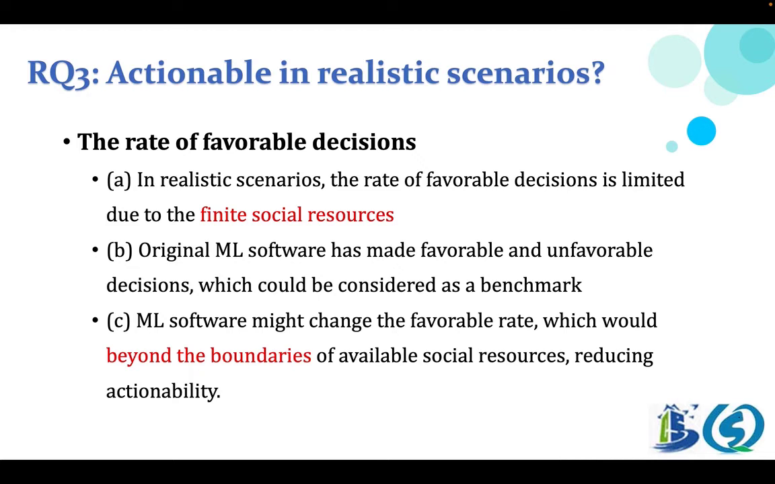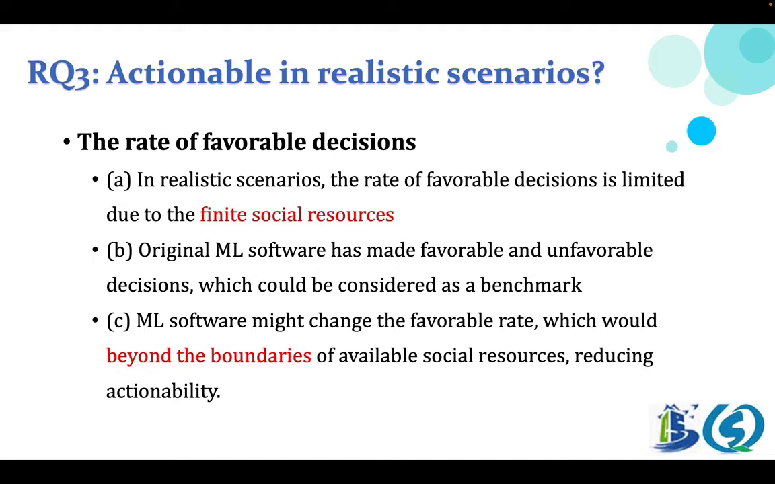To measure the actionability of fairness methods, our measurement is based on the following points. First, in realistic scenarios, the rate of favorable decisions is limited due to the finite social resources. For example, for the loan application, the rate of approval is restricted. Second, before applying fairness methods, original machine learning software has made favorable and unfavorable decisions, among which the original favorable rate could be considered as a benchmark.